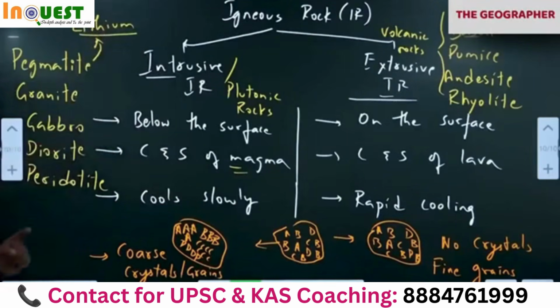Lithium is either directly found in this rock, or after weathering, in some other place. Which is the source rock? Pegmatite. If that particular place has pegmatite, the government will come and acquire that land and start mining pegmatite. From pegmatite they make lithium, and from lithium they make lithium oxide batteries. So now the largest lithium mine we got is in Mandya district of Karnataka, and second in Reasi district of J&K.